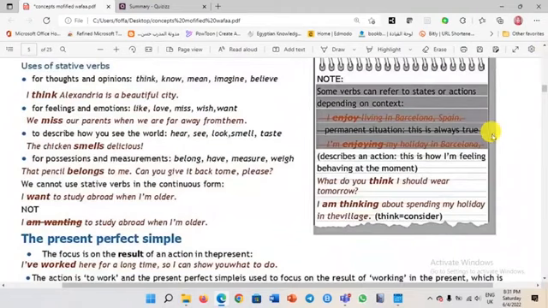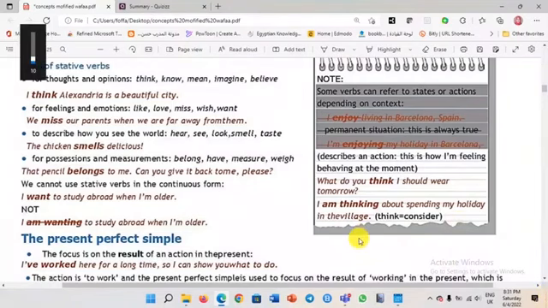What do you think I should wear tomorrow? What's your opinion? I'm thinking about spending my holiday. So I'm thinking here is present continuous, because here you are considering. It's not related only to your mind, I think. I'm thinking about spending my holiday in the village. So think here means consider.